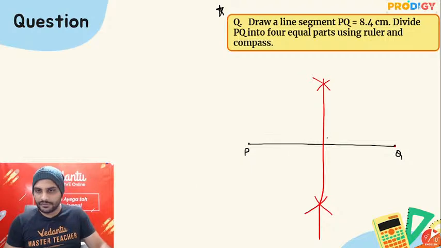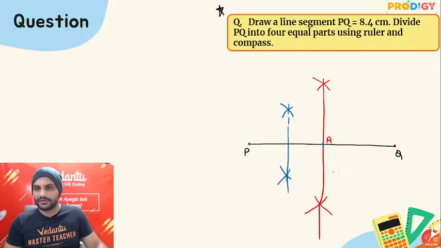So let's say you have got this point A. Now, if I draw the perpendicular bisector of PA, keep the tip of the compass over here, cut one arc, keep the tip at A, one more arc over here, similarly one over here, one more over here, and we draw the perpendicular bisector through it. Similarly for AQ as well, open more than half, here also at the bottom, join it through like this.